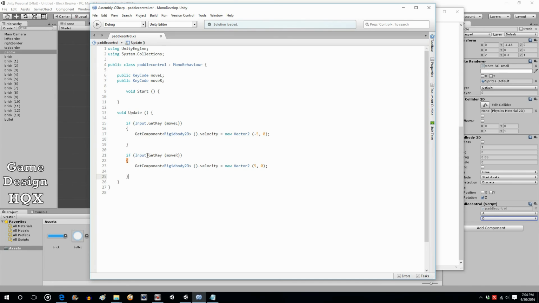Next, if Input.GetKey(moveR), so now we're checking if the D key is being pressed, GetComponent Rigidbody2D velocity, new Vector2, and now it's +5. So in other words, if you're pressing the left key, go -5. If you're pressing the right key, go +5.